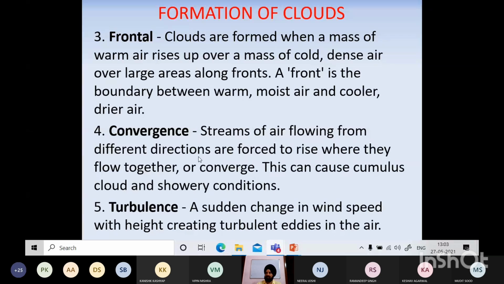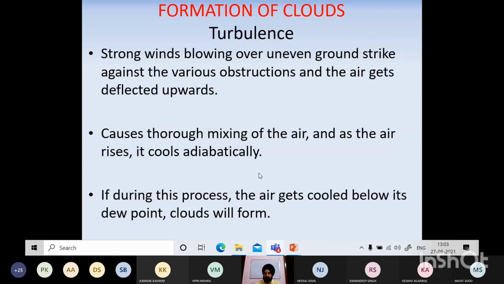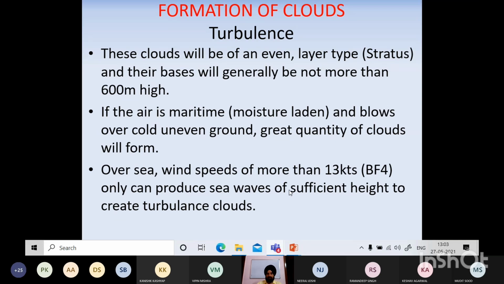Turbulence: sudden change in wind direction with height creating turbulent eddies, then also the air starts rising. Now in turbulence, if strong winds blowing over uneven ground strike against the various obstructions, the air gets deflected upwards and starts rising. So it causes thorough mixing of air as the air rises and it gets adiabatically cooled. Now if during this process the air gets cooled below its dew point, clouds will form. So these clouds will be of even layer stratus type.